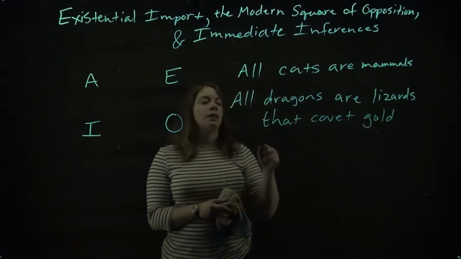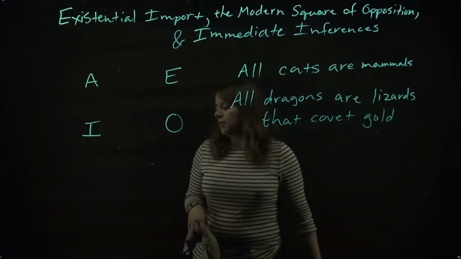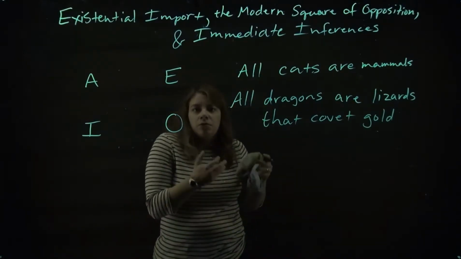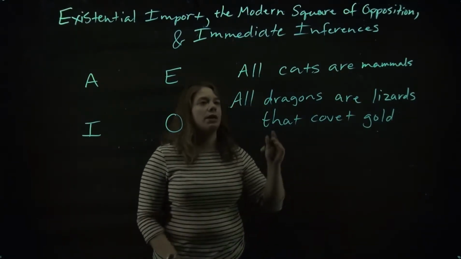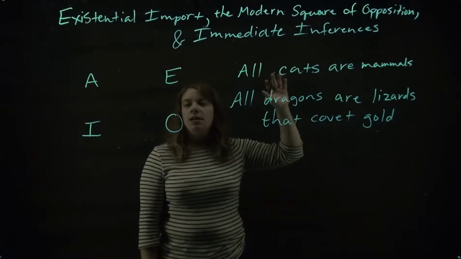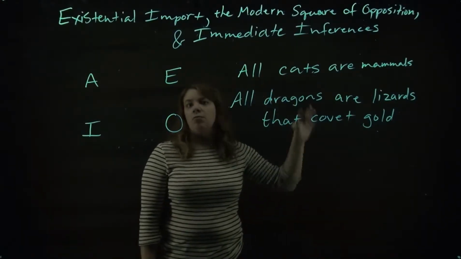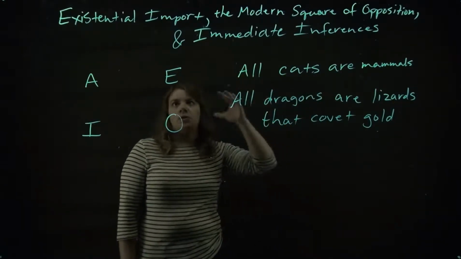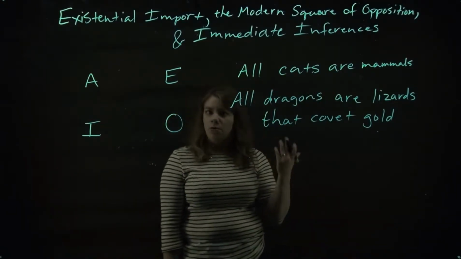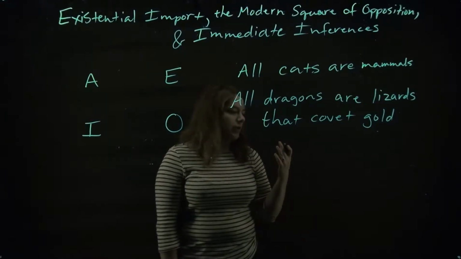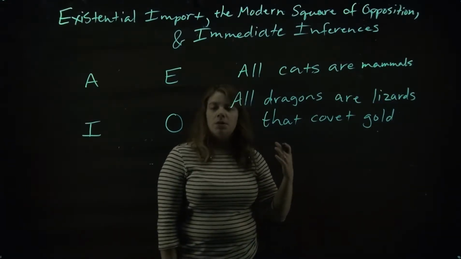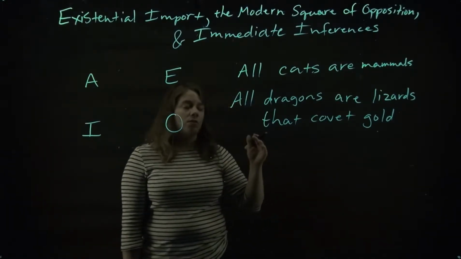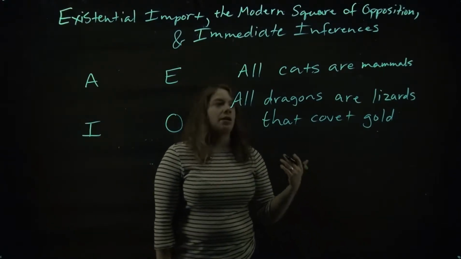Okay. So when we talk about existential import, what we're referring to here specifically is whether or not the actual claim is making a claim about things really in the world. So if we say something like all cats are mammals, or if we make an E claim and say no cats are reptiles, we can rest assured that this is going to be a true claim because there are such things as cats.